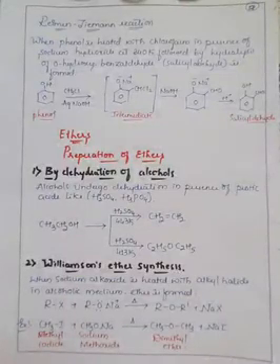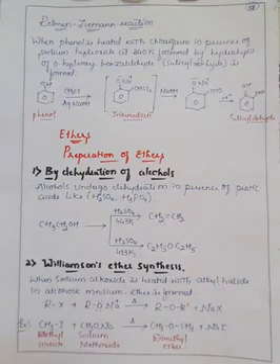In the last class, we discussed some of the important reactions of phenol, such as Kolbe's reaction, oxidation, and reaction with zinc dust, mainly for the reduction of the reactions, and halogenation also we have seen. And the next important reaction in case of phenols is the Reimer-Tiemann reaction. It is named after a scientist, right?